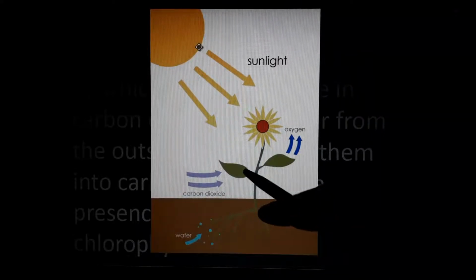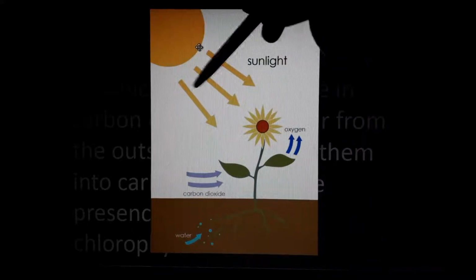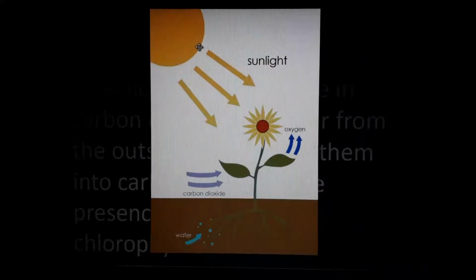And this chlorophyll present in the leaf has one more property. The most important property of chlorophyll is to trap sunlight. It can catch the sunlight which is coming from the sun. All these things are commonly available in the environment. Water is available in the soil, a huge amount of water, so the roots of the plant absorb this water from the soil.